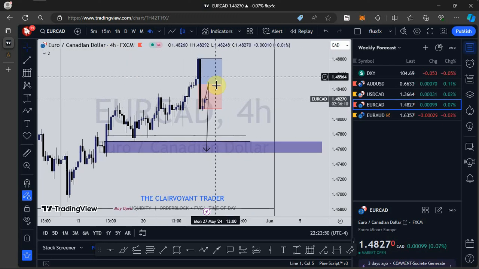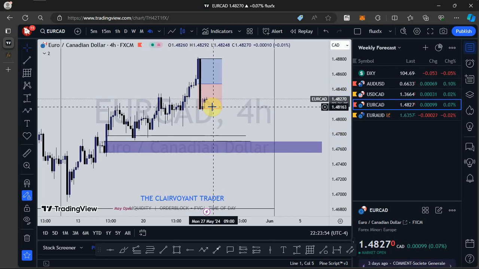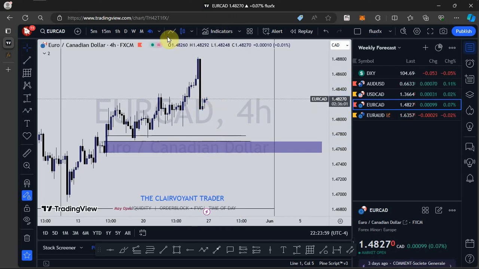Let's look at the last pair, but not the least, which is EUR AUD.